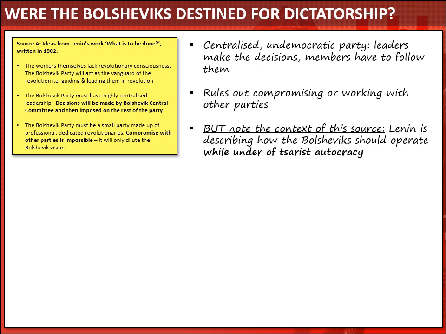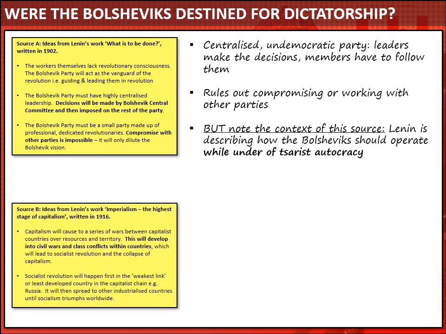Now, the second source that you had is one of Lenin's later writings. And this source is really interesting because it's Lenin talking about how a socialist revolution will happen and how socialist revolution will spread worldwide. Now, there's something really important here in what Lenin says.